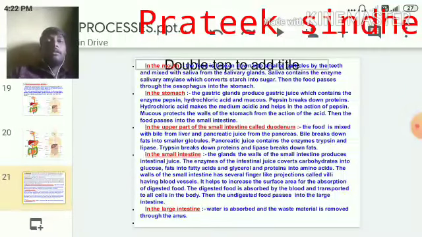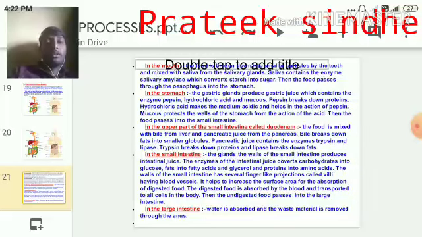When it becomes acidic, only then will the action of pepsin take place systematically and properly. So to create the acidic medium in the stomach, hydrochloric acid is very important. First it creates the acidic medium, then pepsin acts on the protein foods, and then it helps in digestion.